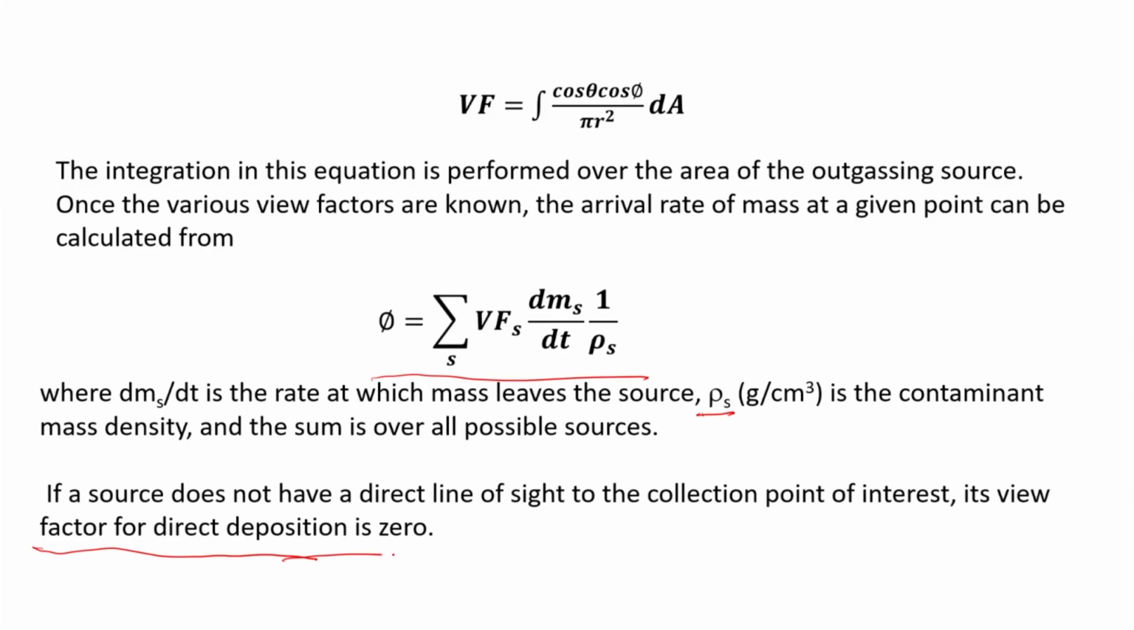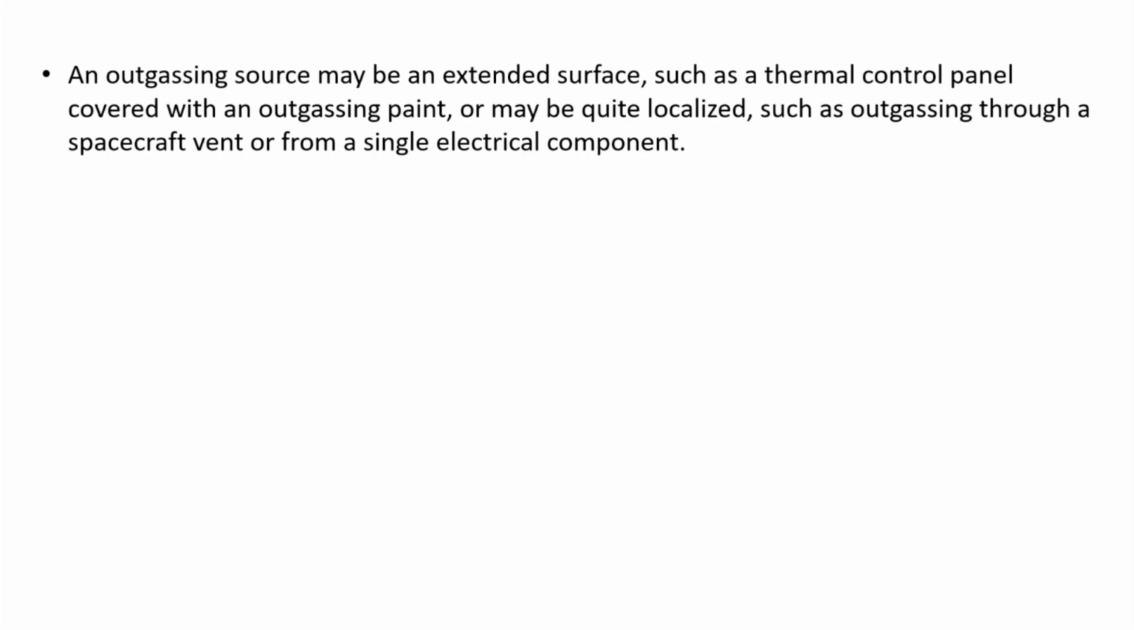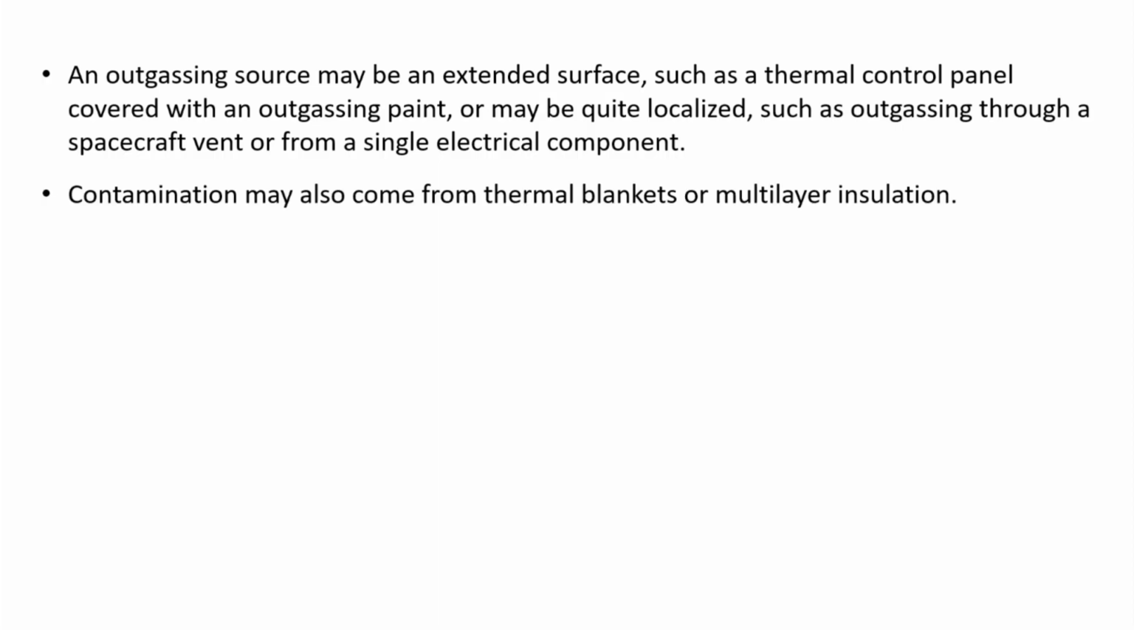So, we will now take a small example of how we can calculate the view factor. Before that, let me discuss this slide. An outgassing source may be an extended surface such as a thermal control panel covered with an outgassing paint, or may be quite localized, such as outgassing through a spacecraft vent or from a single electrical component. Contamination may also come from thermal blankets or multilayer insulation.